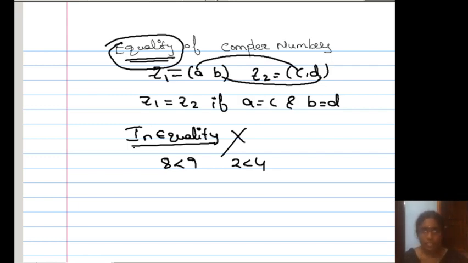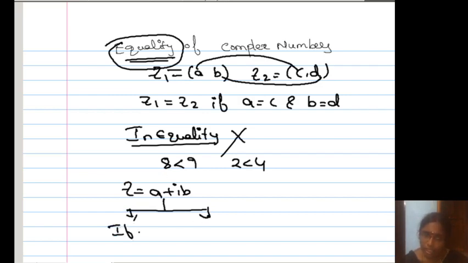Okay, next we will discuss some basic operations, the main general operations. But before going to that, z is equal to a plus ib, or (a, b). When do we say that it is real and when do we say that it is imaginary? Real means, if b is equal to 0, what happens? a is a real number, so this is called a purely real number.